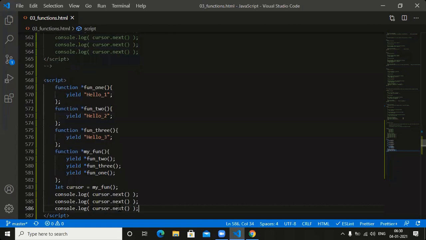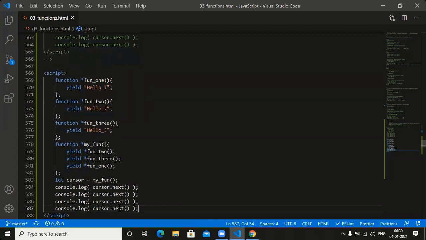And here also let me place it four times. What is the use of line number 584? Line number 584 is used to execute the 579. How to execute this one? Next function. Here also, done equal to what? In line number 587, done equal to true.